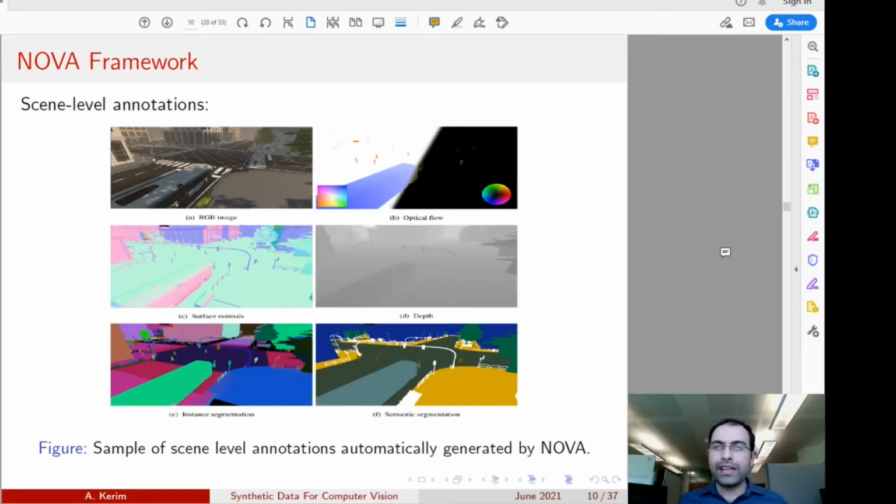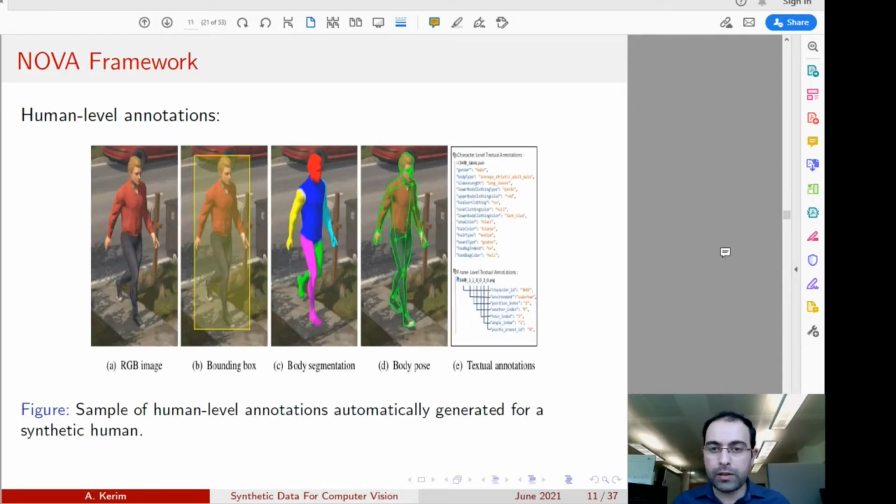Now, our rendering engine was built to be a general purpose tool. So here we support many different computer vision tasks like optical flow estimation, surface normal estimation, depth estimation, instance segmentation, semantic segmentation.